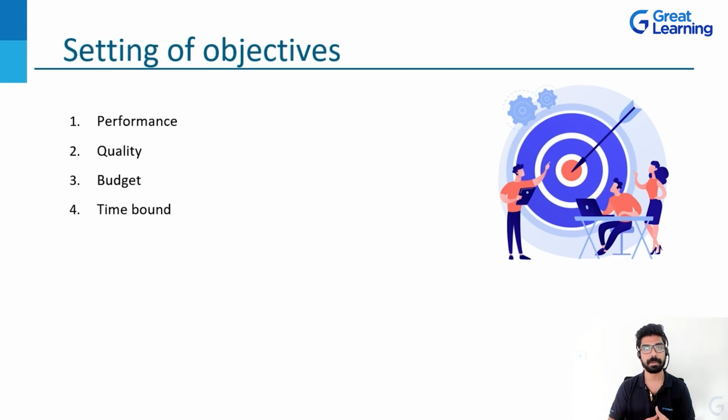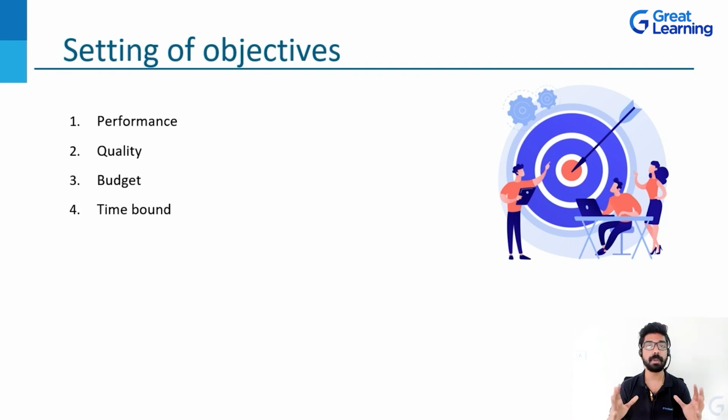Then comes time bound. Whenever a client asks you to complete a project, you are given this project with a deadline. It is your responsibility to take up the things in the right manner so that you will be able to get this done at the right time. Asking for an extension once is okay, but that would not be feasible when you are working for a huge client. They might have your competitors to look forward to as well, and they might even give this project to whoever was more efficient in getting these things done on time without affecting the quality.